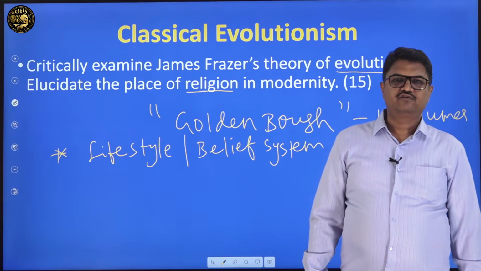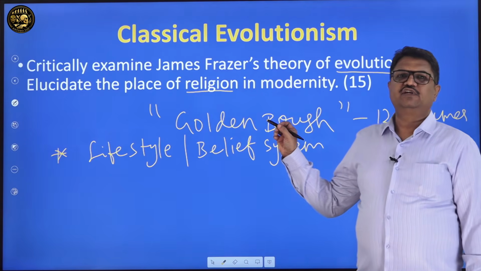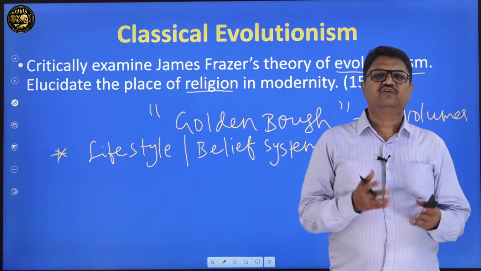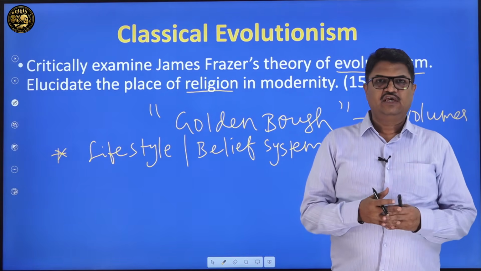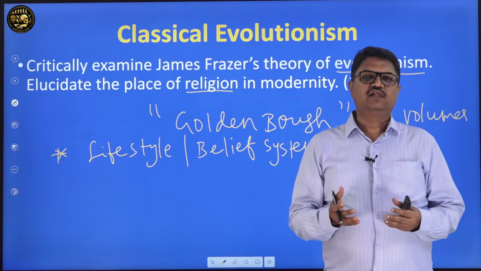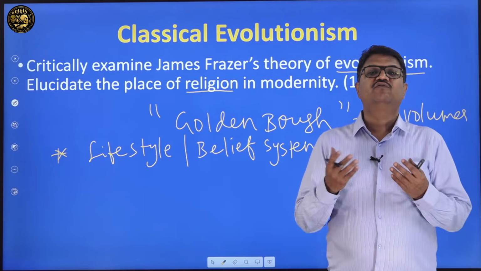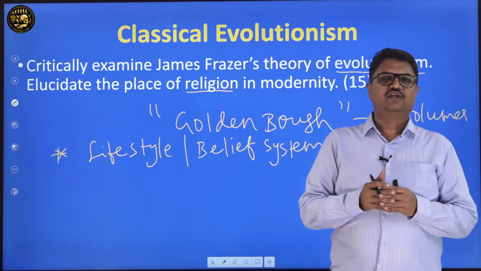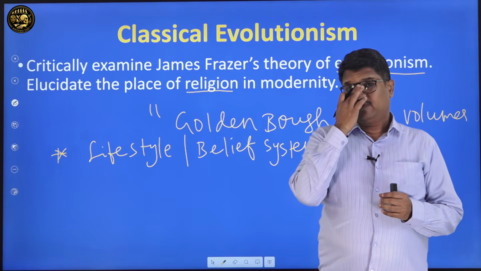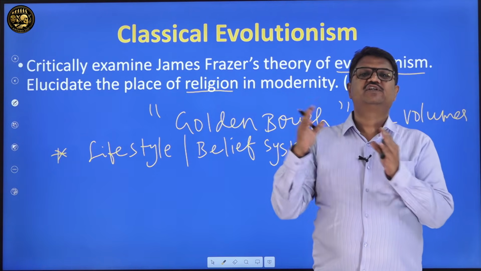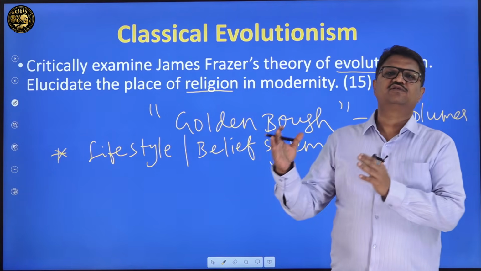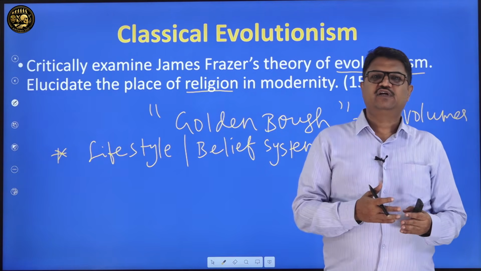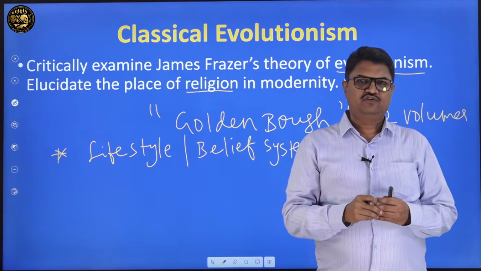What is the point I am trying to say? Because if you see this aspect, lifestyle and evolutionary theory, especially the classical evolutionists, they said things evolve, culture evolves, society evolves, social and cultural institutions evolve. This is a basic principle of classical evolutionism, right? In that, Frazer said even people's lifestyle and belief systems also evolve. And Tylor said religion evolved. This man said religion is a part of this evolution.